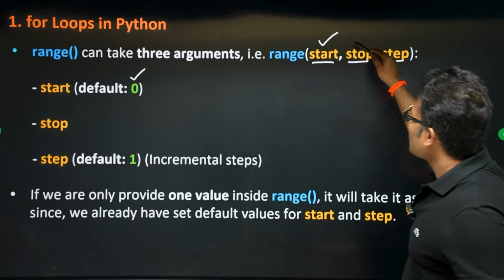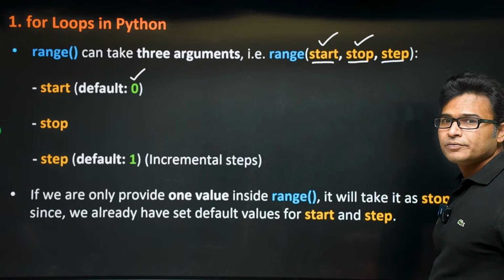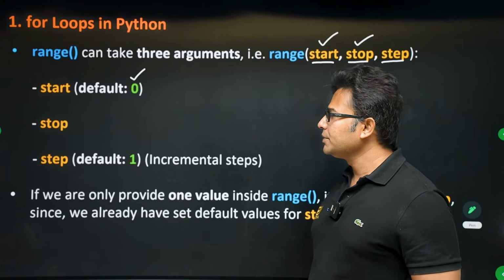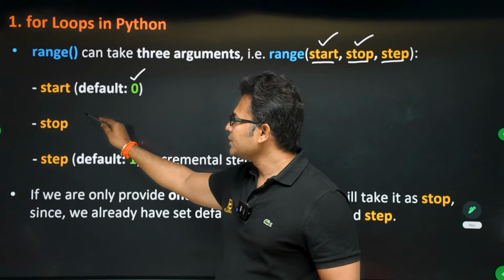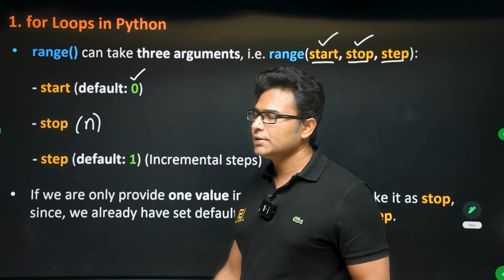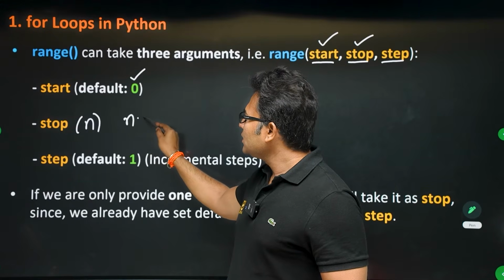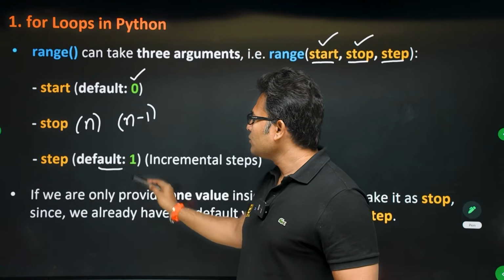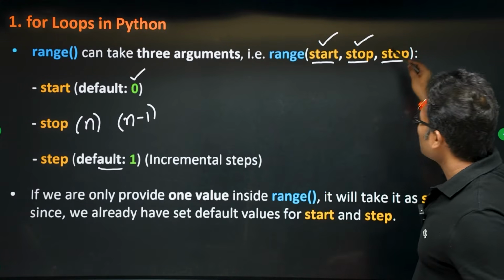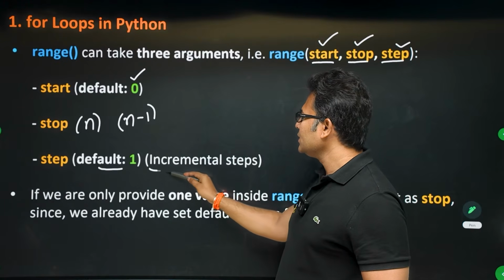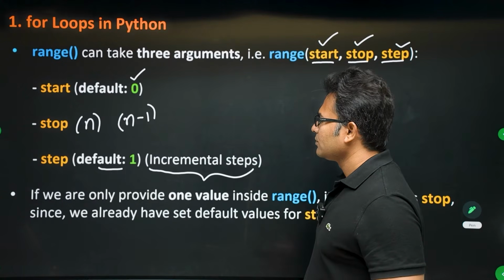And then you have stop, where you want to stop. I just told you, when you write 5, stop is at 4, which means whatever number you write here in the stop, it will go till n-1. And step is by default 1. Incrementally it increases in steps of 1.